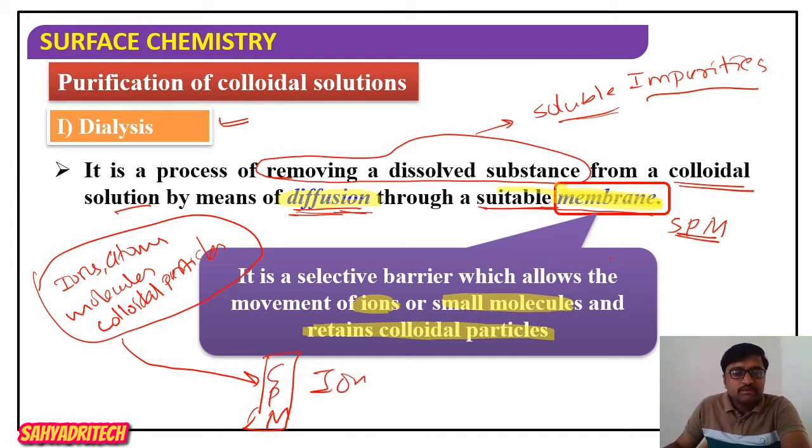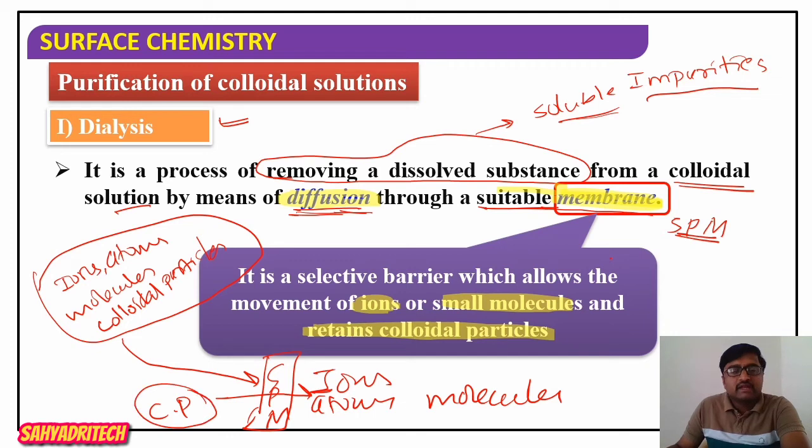Ions pass through the membrane. Atoms also pass through, and even smaller molecules pass through. But colloidal particles are retained, which means they are not able to pass through. So only ions, atoms and smaller molecules pass through this membrane.